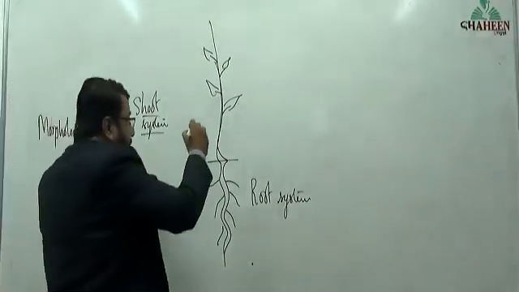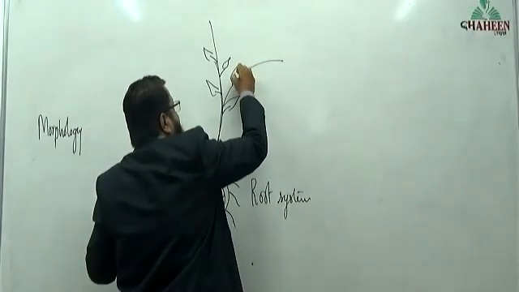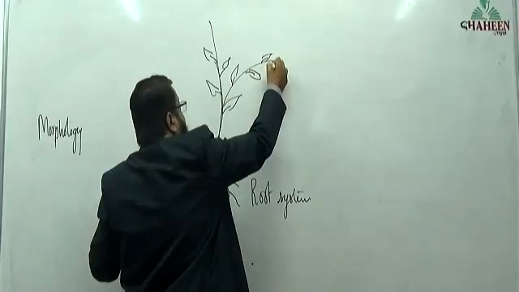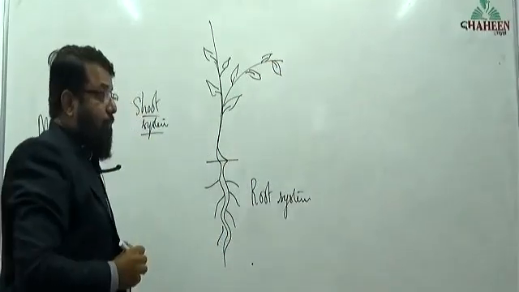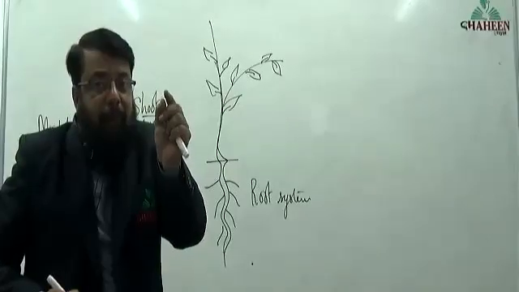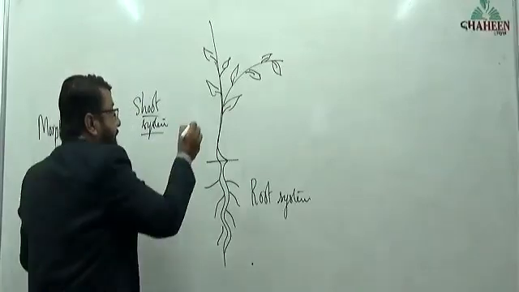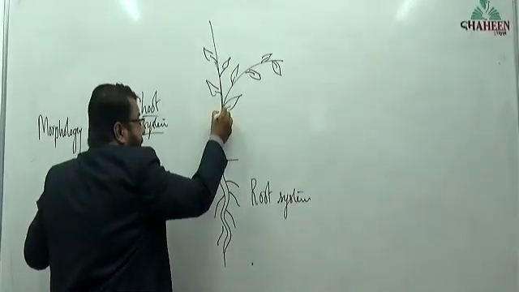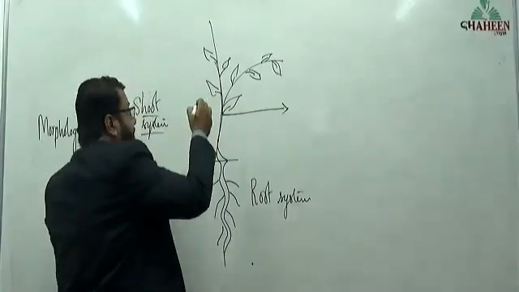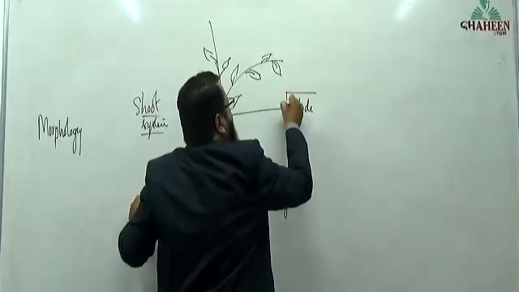Apart from that, this shoot system will sometimes have branches. Understand the parts which I am describing. And a very important point: the region from where the leaf is arising is called a node.